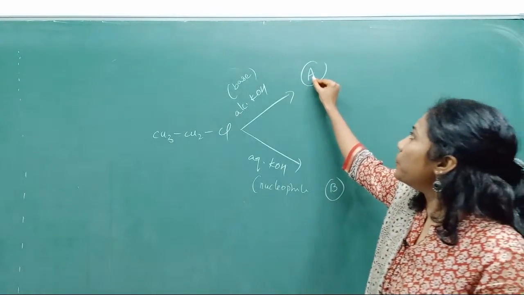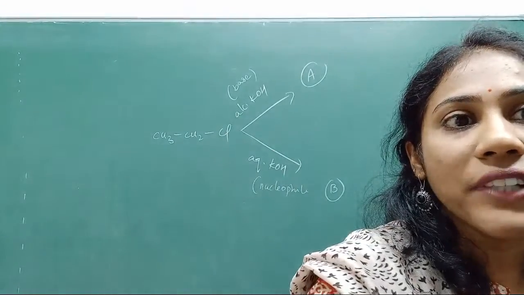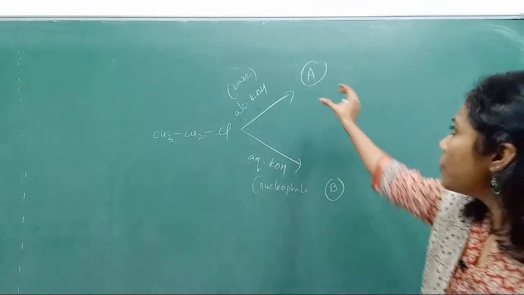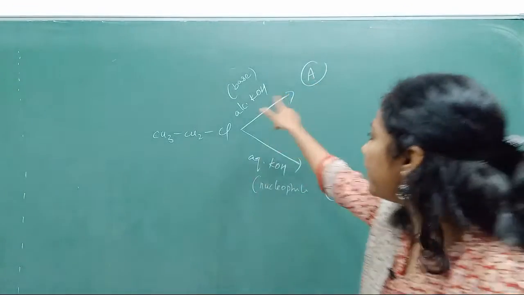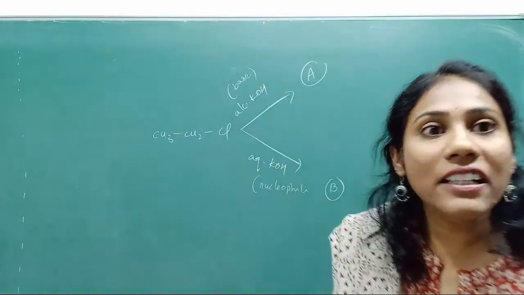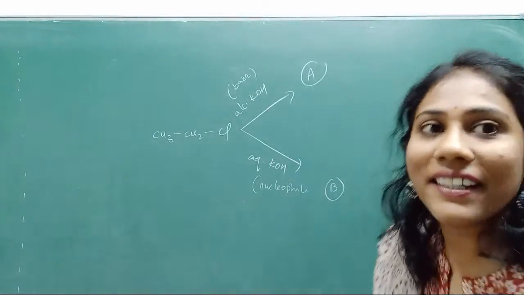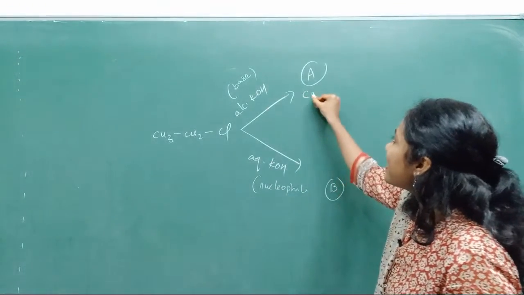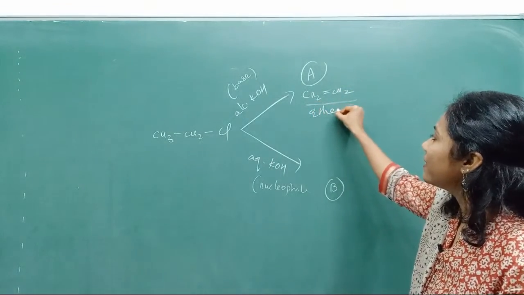Tell me the IUPAC name of A. So what is A and what is its IUPAC name? Look at the reagent, alkyl halide. To that I have added alcoholic KOH, guys. Most of you have answered. So it is ethene, CH2=CH2.